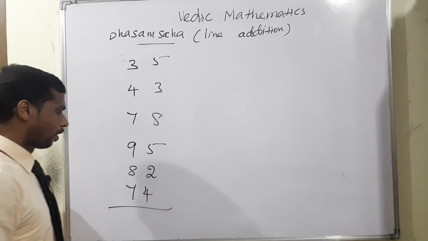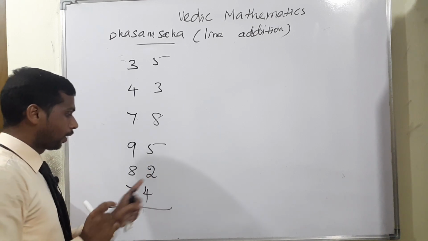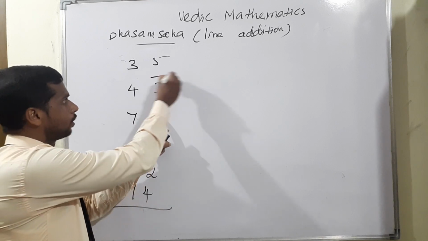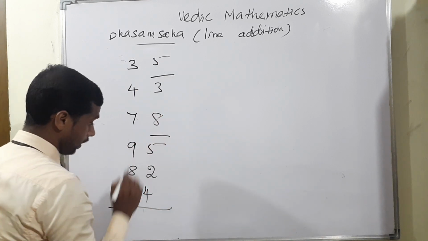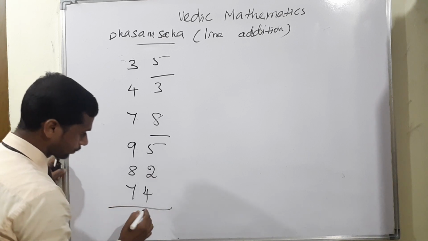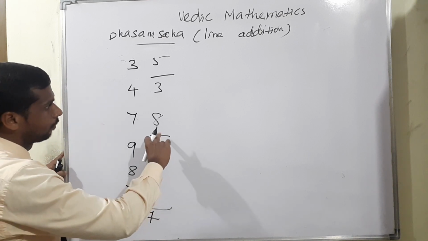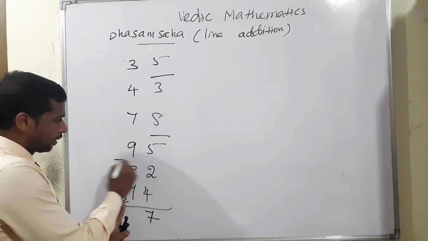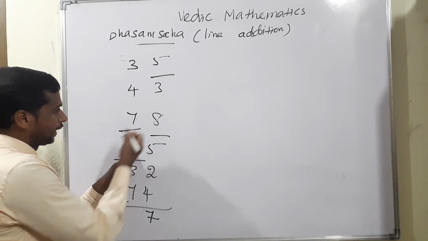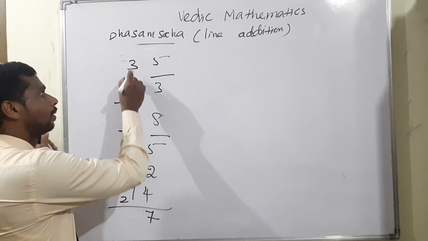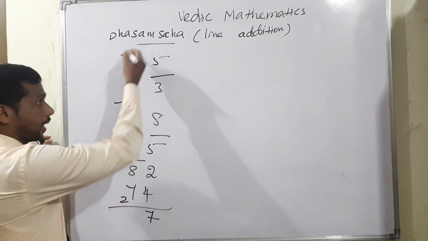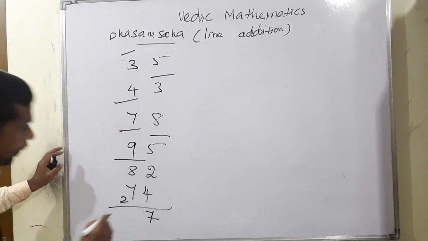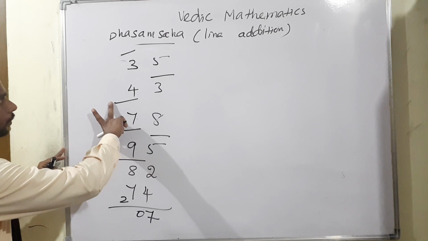Listen, same format we can apply, but 10 means we can take 1 borrow. So 2 plus 4, 6, 1, 1 plus 8, 9, 2, 2 plus 5, 7 will come, isn't it? So 7 means write it here, then line 1, true. Then listen, 2 plus 7, 9, 7, 6, 3, 7, 10. That is very, very important. 10 we hit stop, isn't it? So now the 10 means write it 0 here, then count 3 and 4.